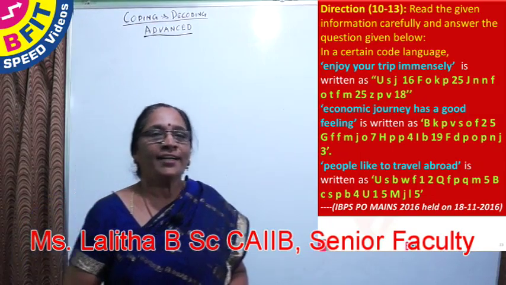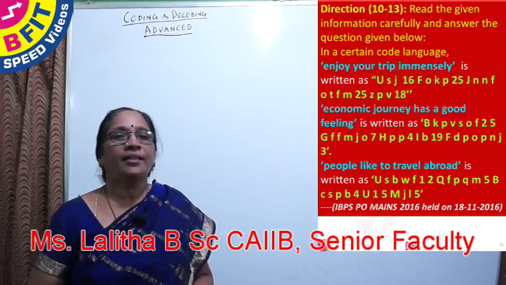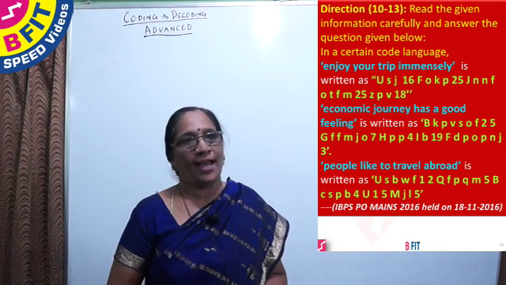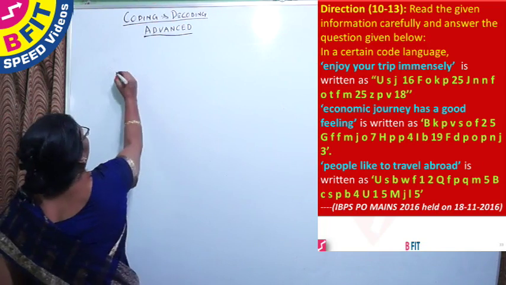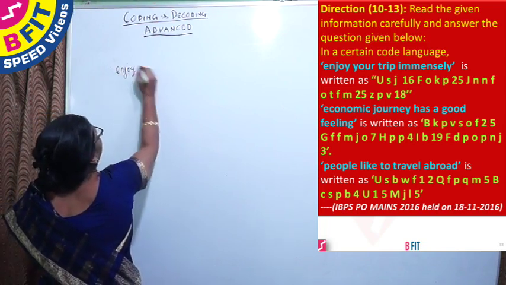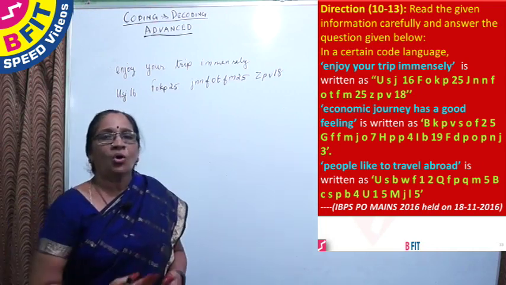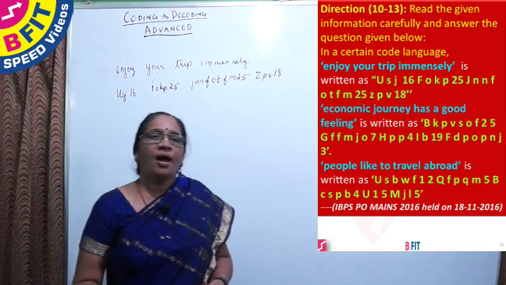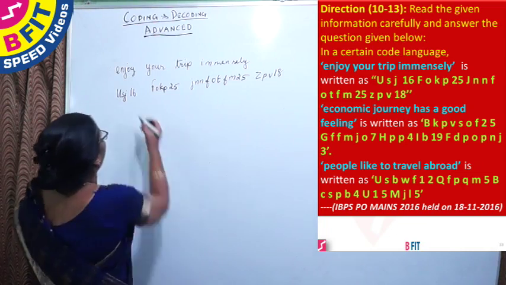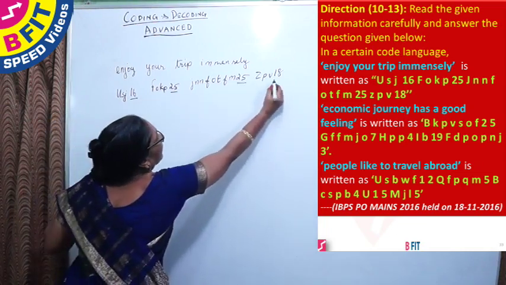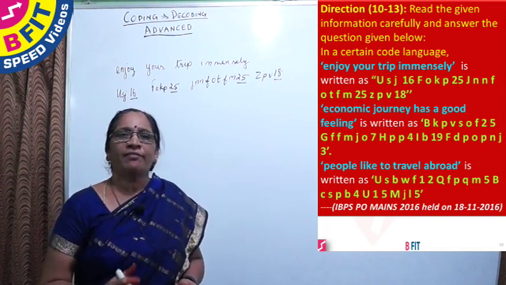Friends, now let us move on to the next question, wherein three statements are given and they are being coded in a specific coded language. Let us see how it is being done. We can see that these codes contain a lot of alphas and some numbers. Let us first concentrate on the numbers. The numbers are 16, 25, 25 and 18.